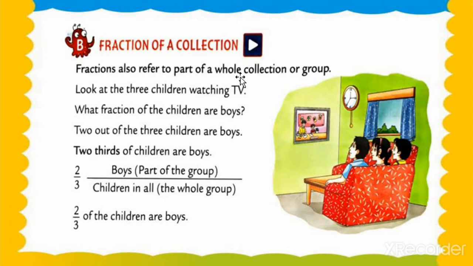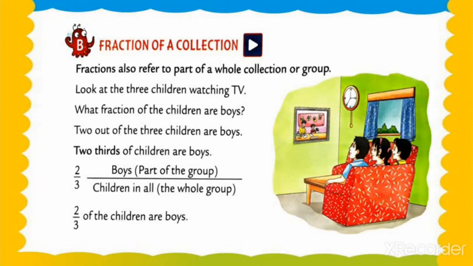Look at the three children watching a TV. See this, all my dear students, in the image. Three children are watching a TV. What fraction of the children are boys? So now we have to find the fraction of children who are boys. Understood? Here we find the fraction of the children who are boys.